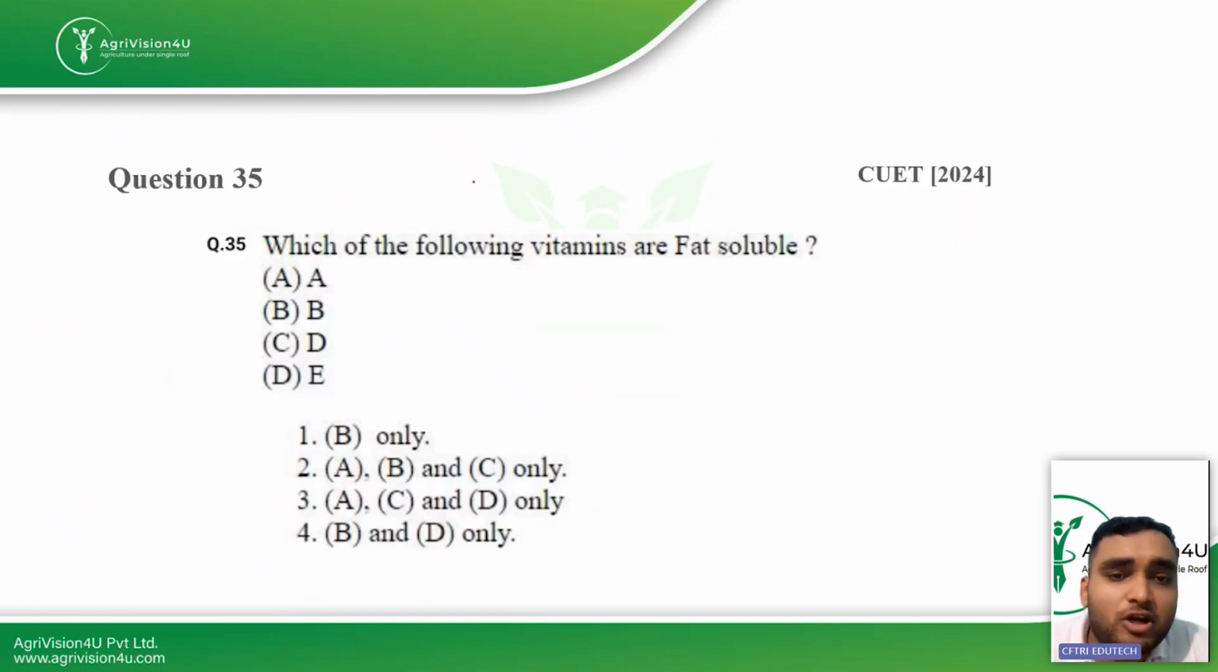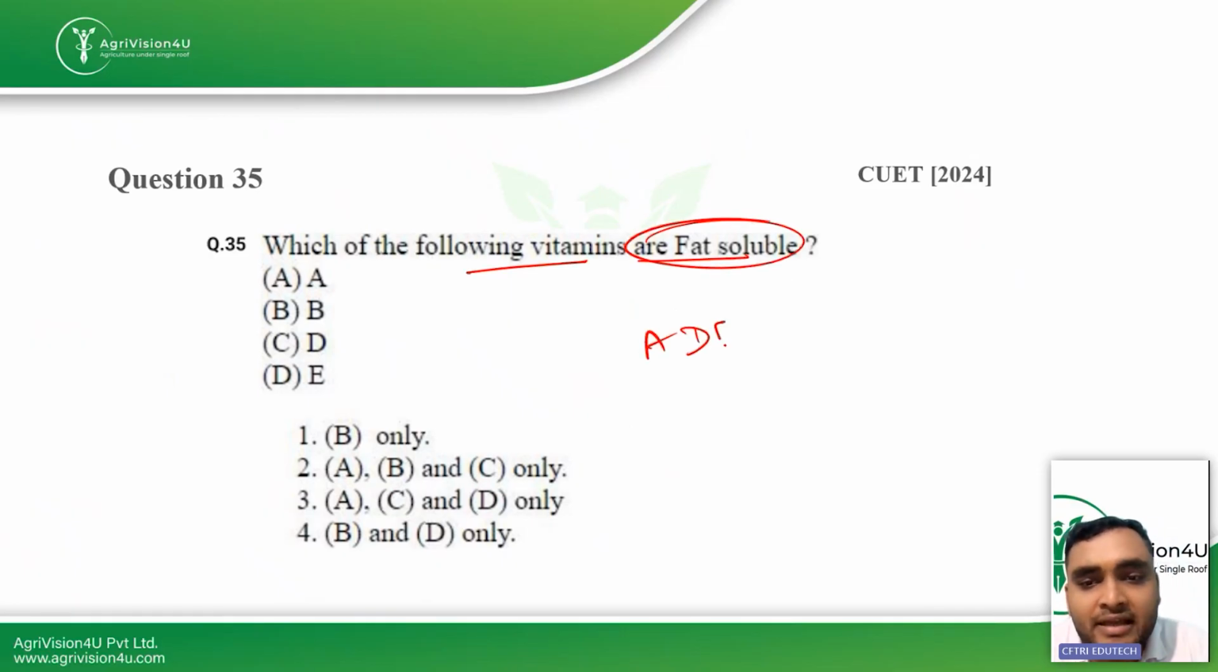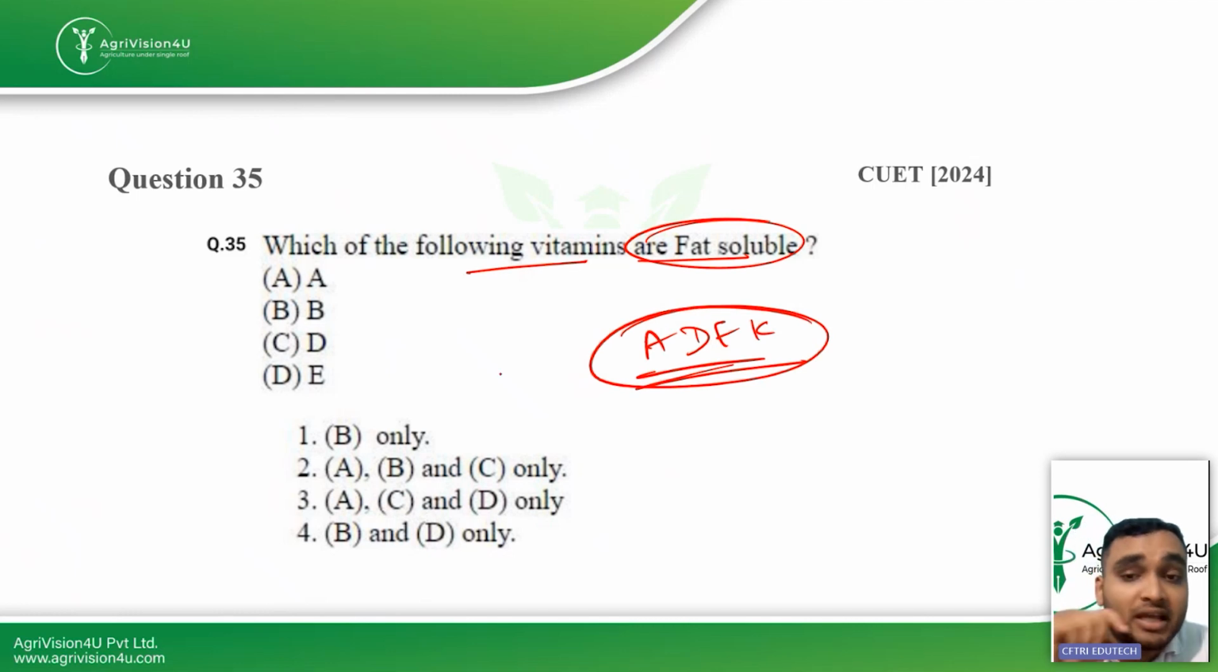Then which of the following vitamins are fat soluble? So fat soluble vitamins are only four: A, D, E, and K. So you should also remember the names of all these vitamins. So A is there, D is there, E is there, B is not there. So A, C, D. Also remember, many students do this, that they just see A, C, D and mark the right option. This is not the right way. You should see which is the correct option corresponding to the options given. So A, C, and D is the third option, which is the right answer for this question.